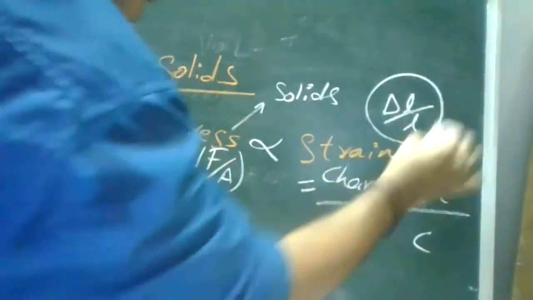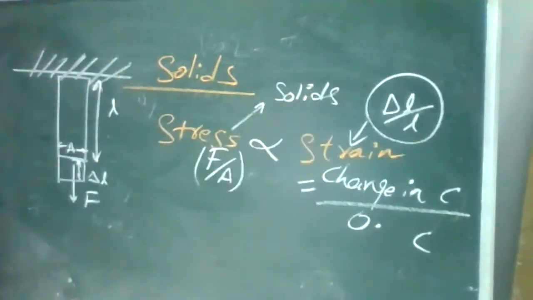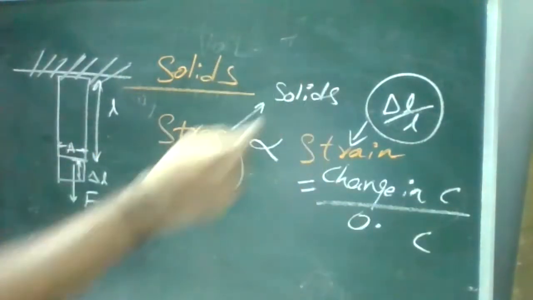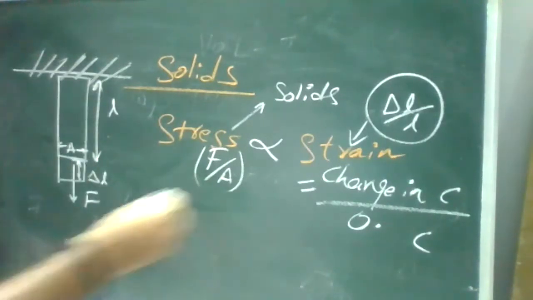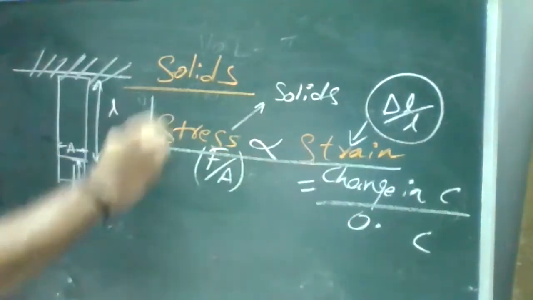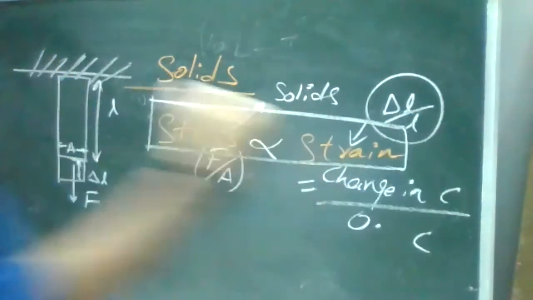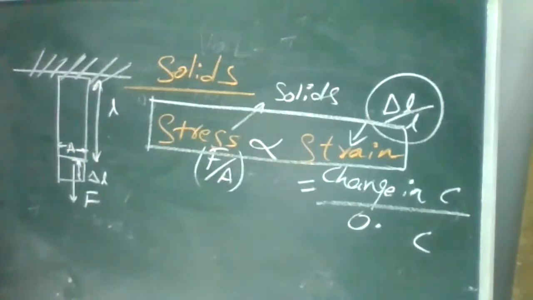Del L by L is nothing but your strain. Clear? Change in configuration can be volume, area, or length. There are different types. But the only thing is stress is proportional to strain.